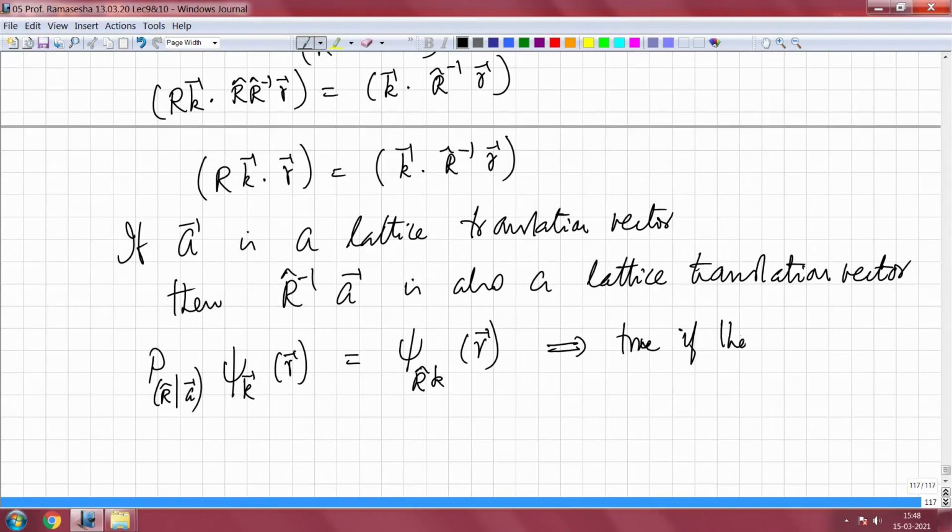And if this is true, if the energy of the state psi k of r is non-degenerate.